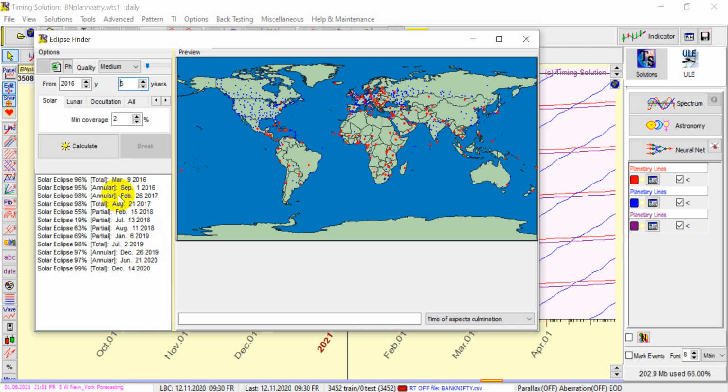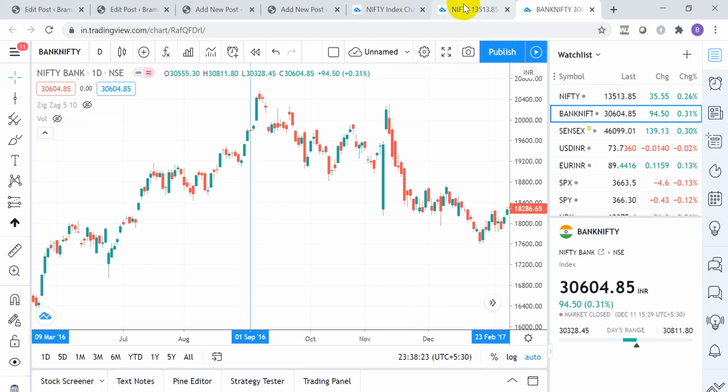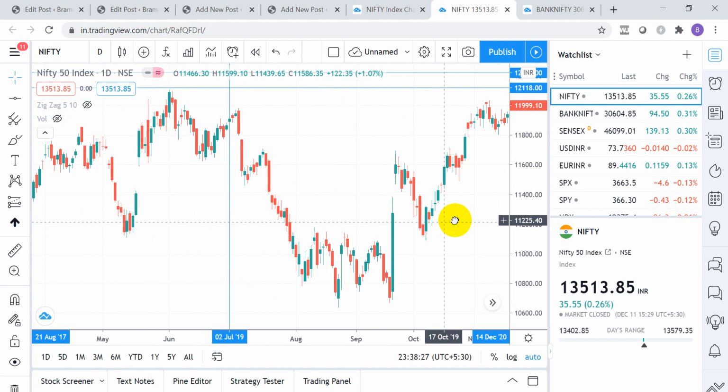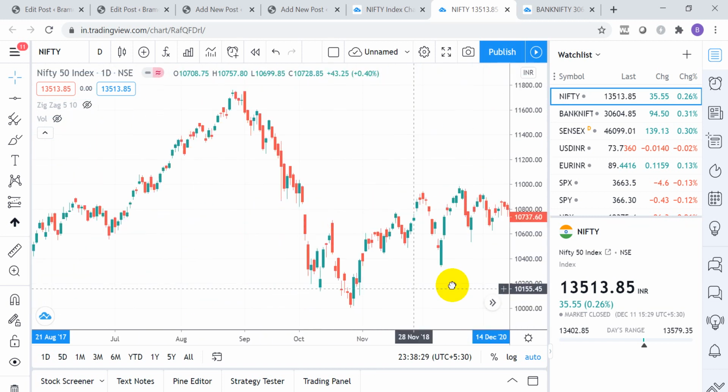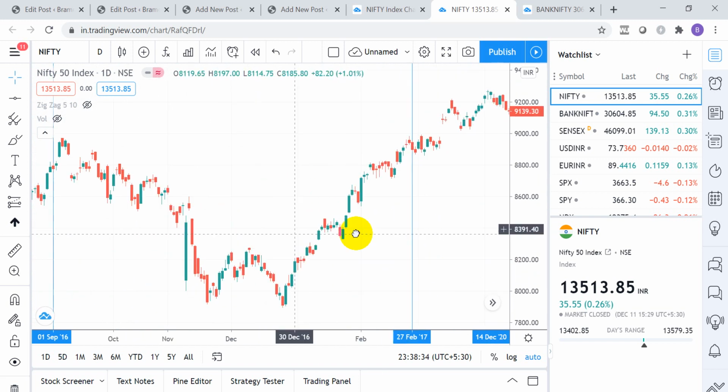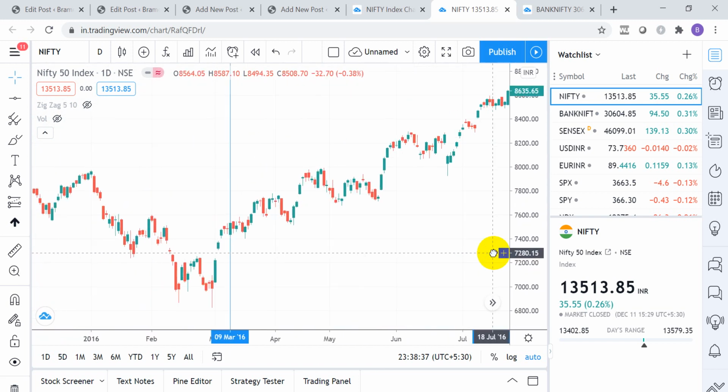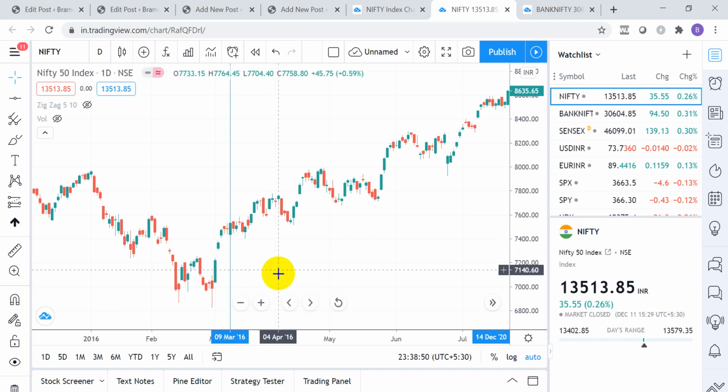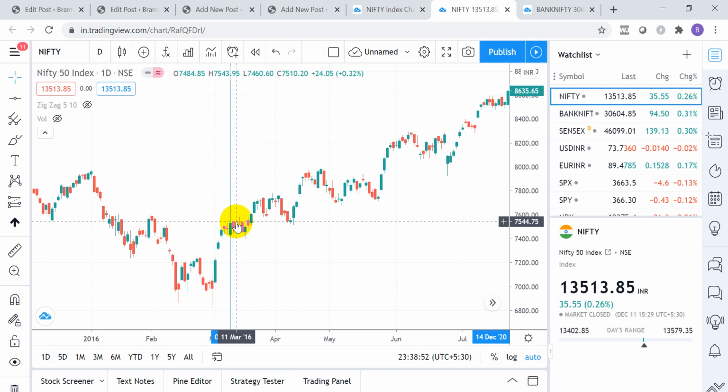So I have drawn these lines. I'll just show you how they have performed before. This is the chart of Nifty and Bank Nifty. We'll go all the way from 2016. I've drawn these lines just for our reference, so that we are able to understand. This is the first day, 9th March 2016. These are very important astro events, like the 200-day moving average that people use. Similarly, in astrology, these are very important astro events. So I just mark the high and low of this day.